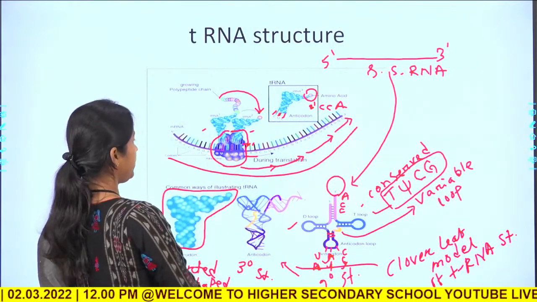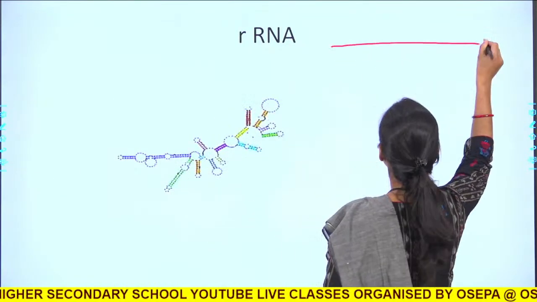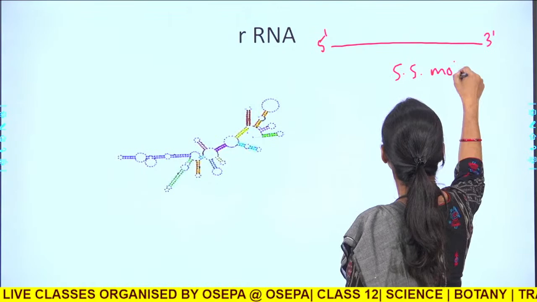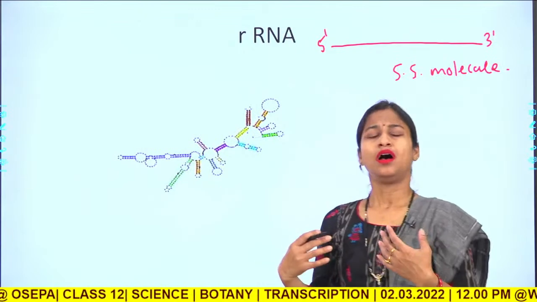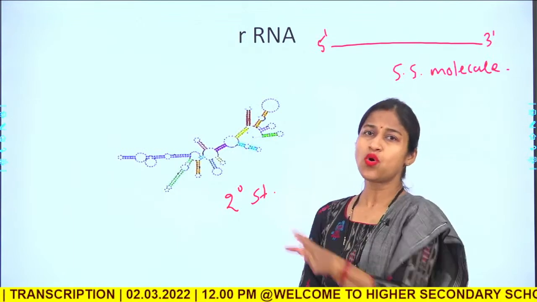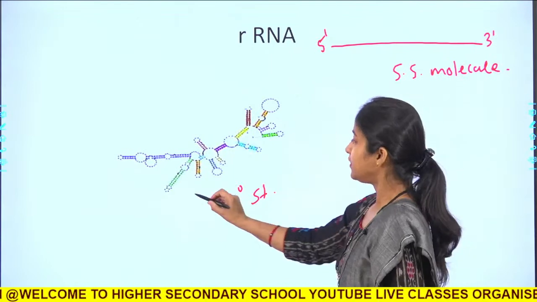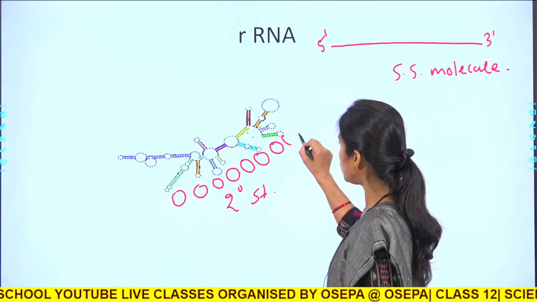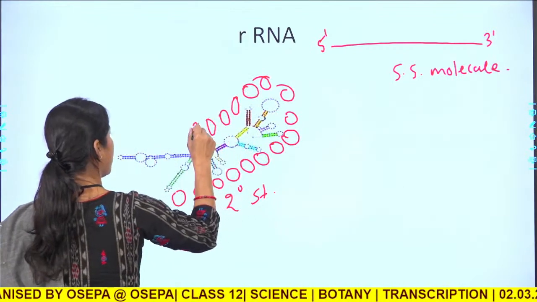So, this is the structure of tRNA, and the rRNA is also synthesized as a single stranded RNA molecule, but it undergoes transformation into a secondary structure, and there is no such fixed structure for RNA. If this is the rRNA, then lots of ribosomal proteins associate themselves over this rRNA.